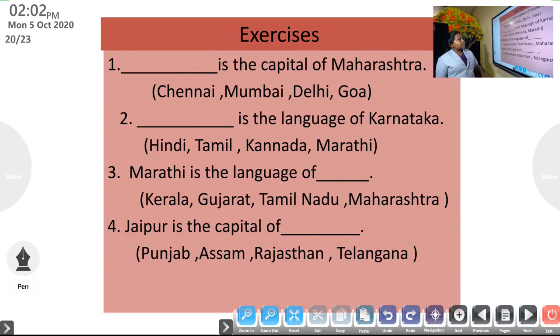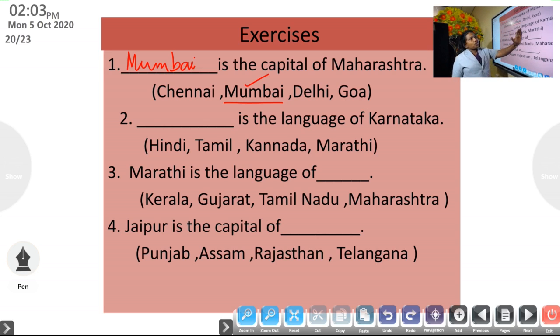Okay, let's do these exercises. Dash is the capital of Maharashtra. Mumbai is the capital of Maharashtra. Okay. Then, Mumbai, capital of Maharashtra. Here the options are given as Chennai, then Delhi, Goa and all are written. Here the answer is Mumbai.